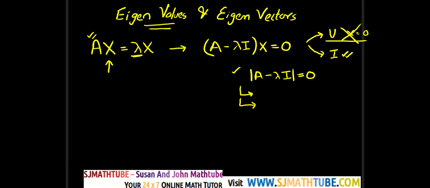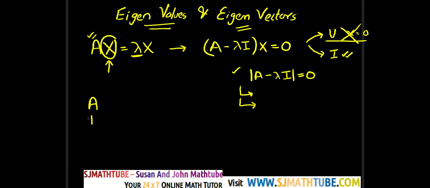And using those eigenvalues, we will be trying to find our x. And those vectors will be called eigenvectors. So I'll repeat once more. Let A be a square matrix.